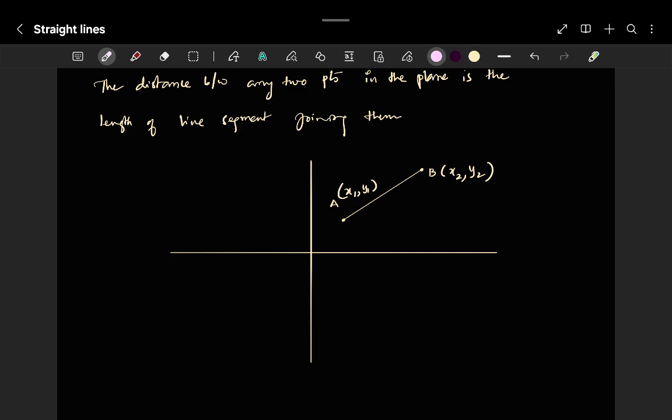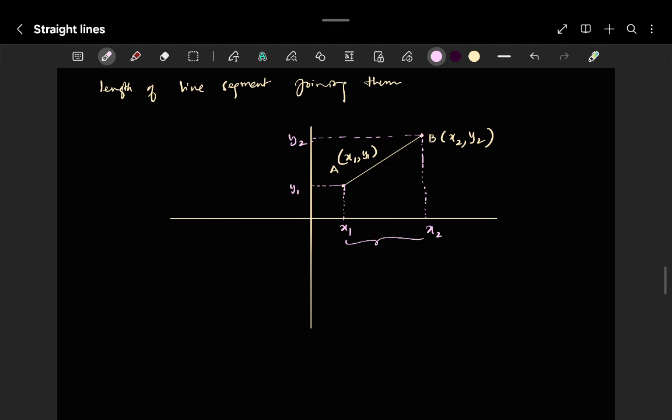If I drop a perpendicular from A, this is y1 units and this is x1 units. If I drop a perpendicular from B, this is x2 units with respect to the x-axis and y2 units with respect to the y-axis.